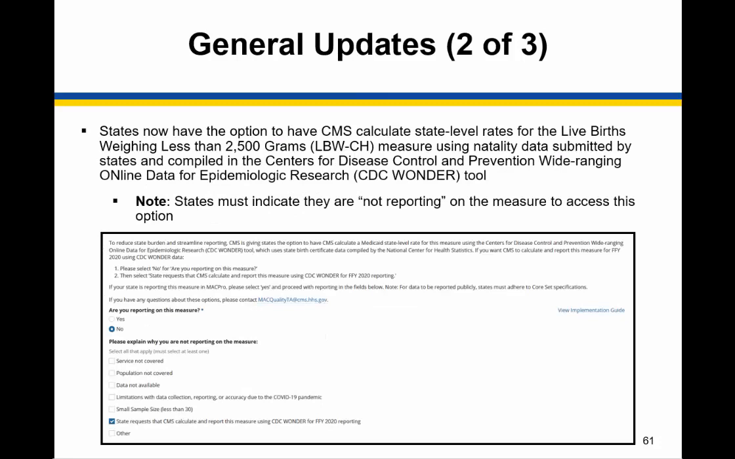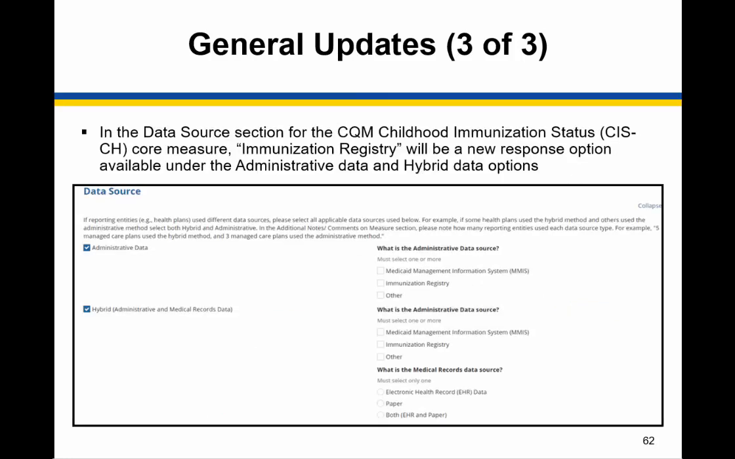And as mentioned before, on the LBW child measure, if a state indicates they are not reporting on this measure, they now have the option to request that CMS calculates the report using the submitted natality data compiled in the CDC Wonder tool. And for the last general update, in the childhood immunization status measure, there's a new immunization registry option available under the data source section. And the option is available for administrative and hybrid options.